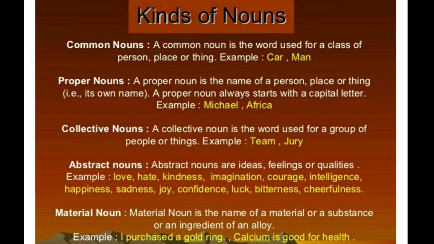Then the words hate, kindness, imagination, courage, intelligence, happiness, sadness, joy, confidence, luck, bitterness, cheerfulness, all these things come in the category of ideas and feelings. Love is a feeling, hate is a feeling.